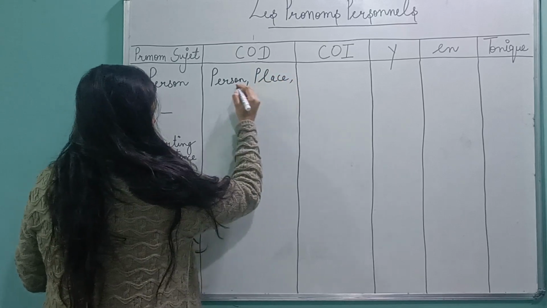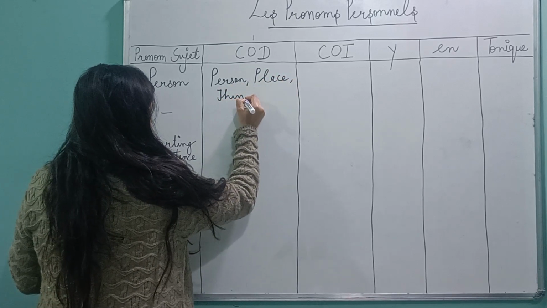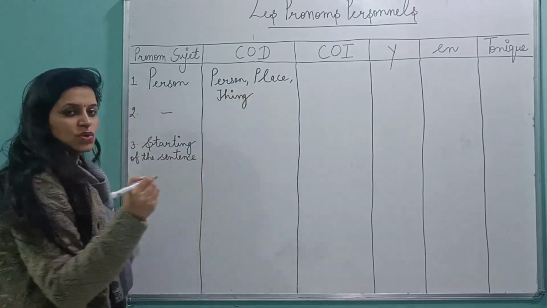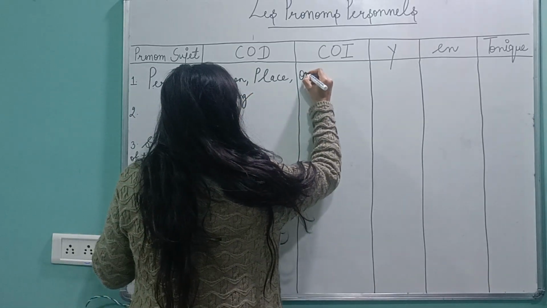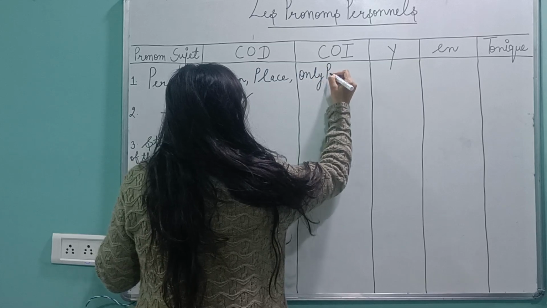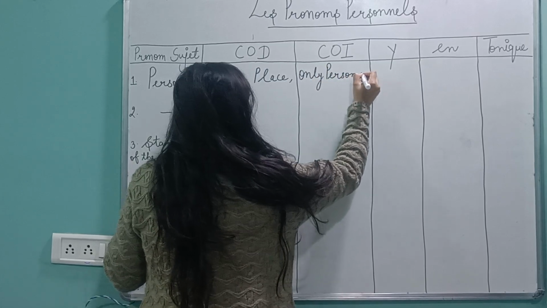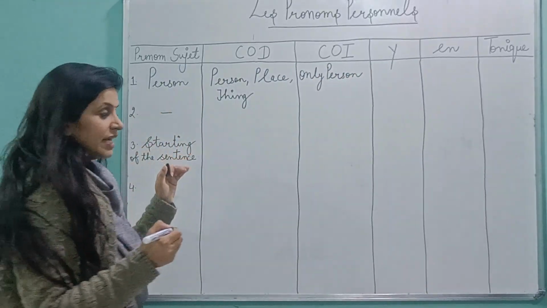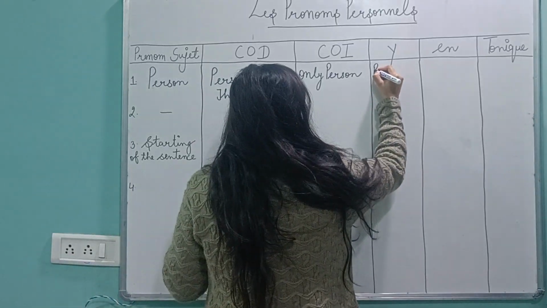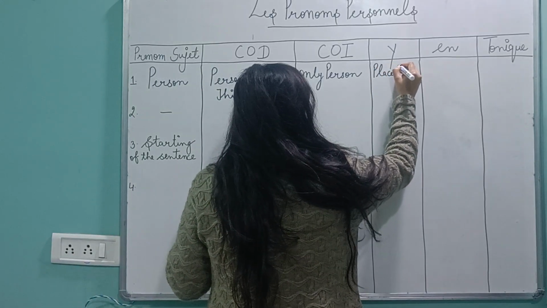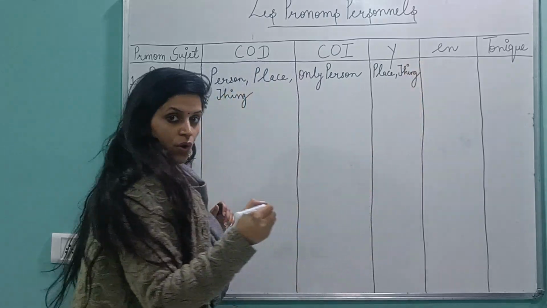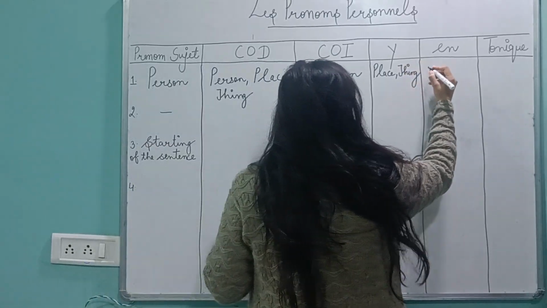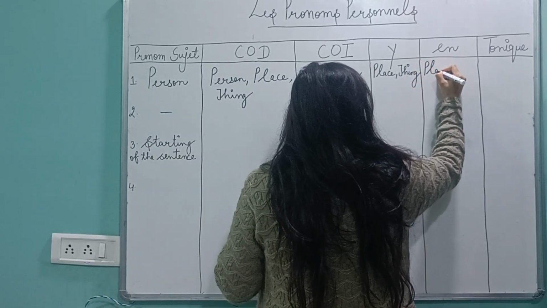It can be used with place or thing, so it can be used with all of them. COI, only person. It's only used with person. E is used with place or thing. O is used with place, a lot of things.